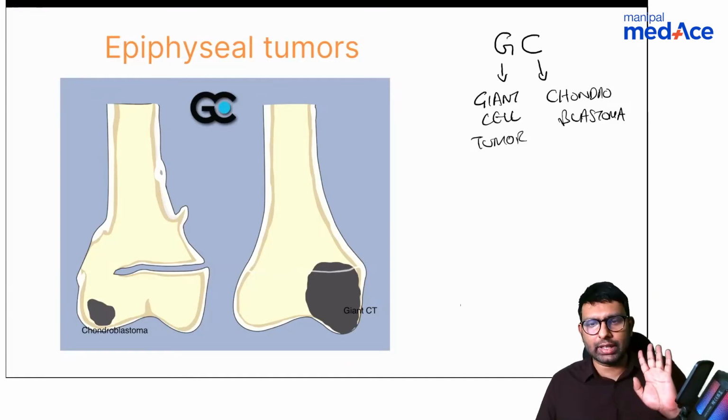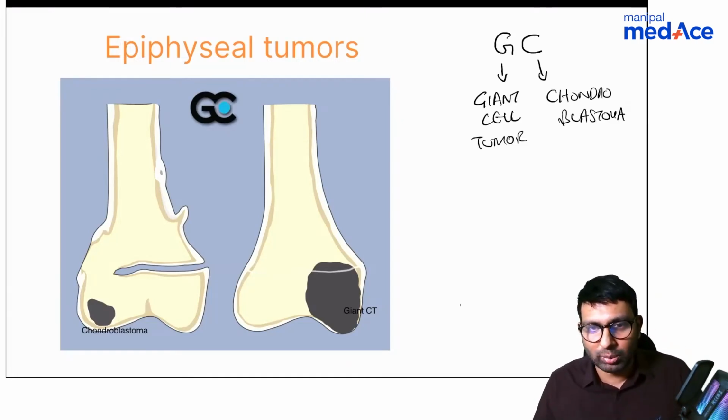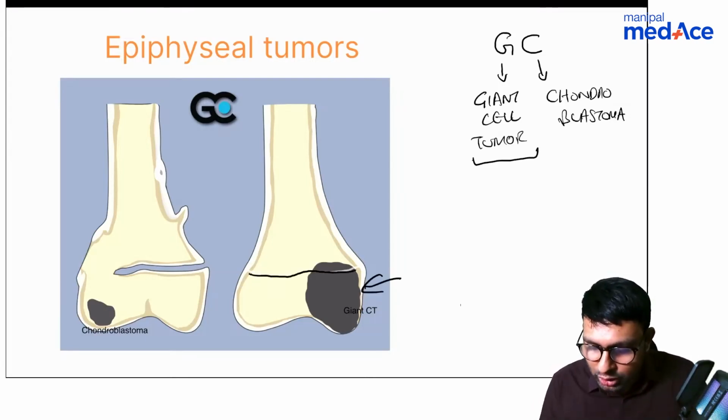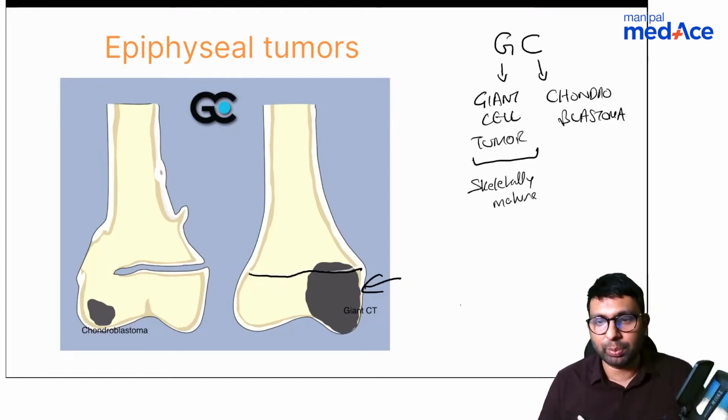These two you have to remember. In giant cell tumor, look at this, it is seen when the physis is closed, that is, in skeletally mature patients.